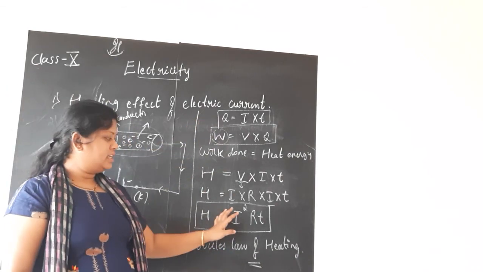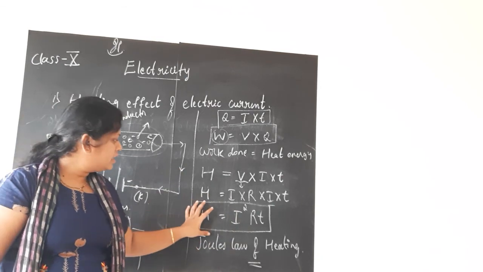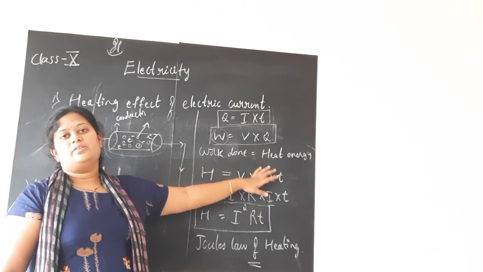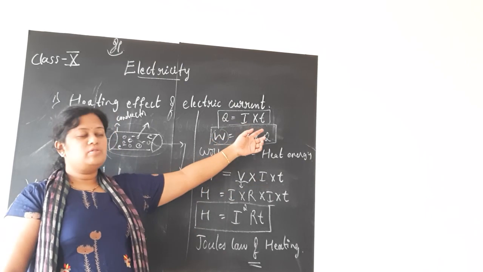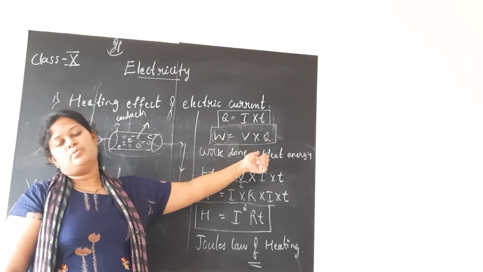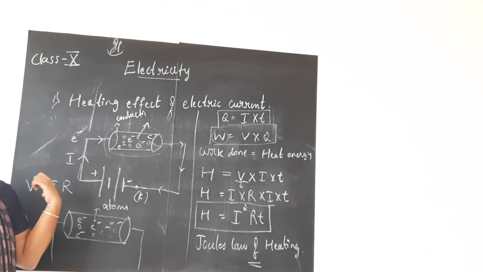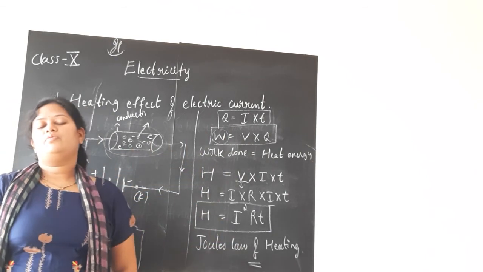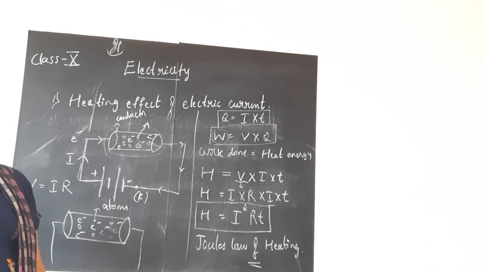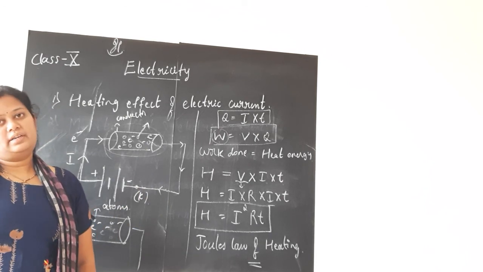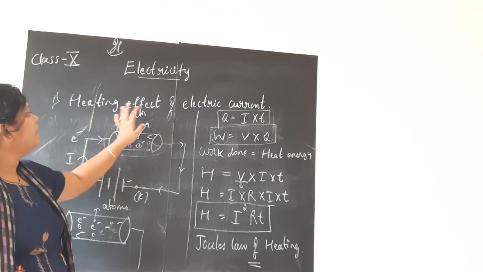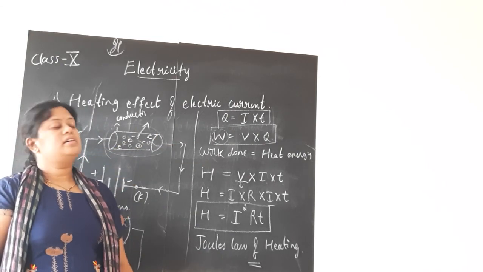This derivation part is not there, children. Just to make you understand how we are arriving at this part, I use this. This is just arrived from the formula which we already know. One formula is Q is equal to I into T, next is W is equal to V into Q, next is Ohm's law, V is equal to IR. If you substitute, you will arrive at the Joule's law of heating, that is H is equal to I square into R into T. So this is about the heating effect of electric current.